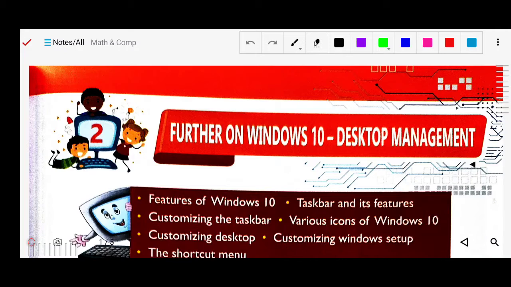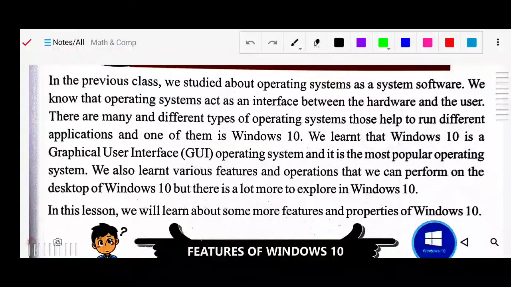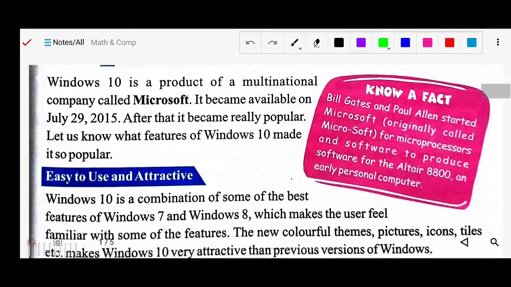Okay, so already we have studied about Windows 10. There is a facility of GUI, graphical user interface, which is very user friendly. We can interact with the computer. And this Windows 10 is the latest version. It is the extended version of Windows, like Windows 7, Windows 8, Windows 10. So these are the versions of Windows, and this is the latest version of Windows.